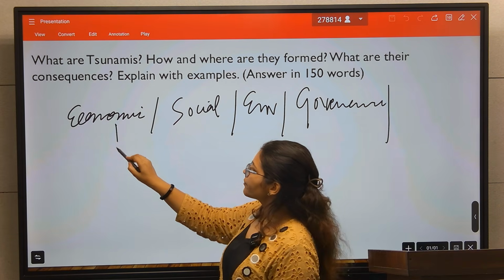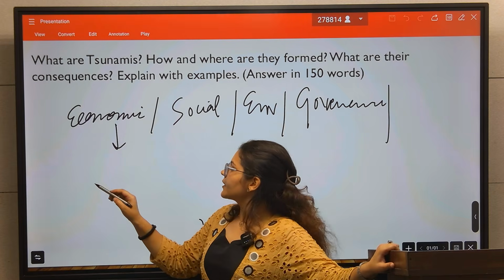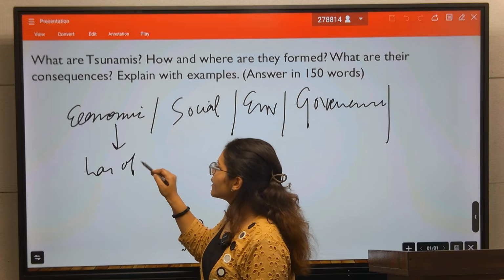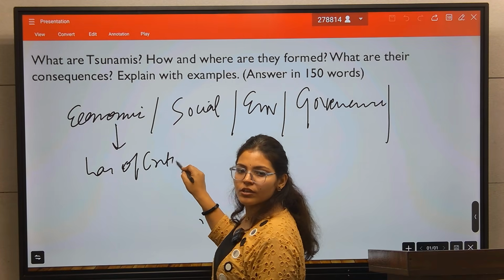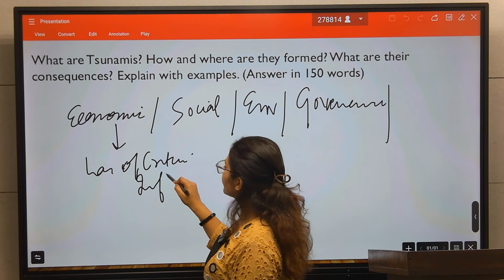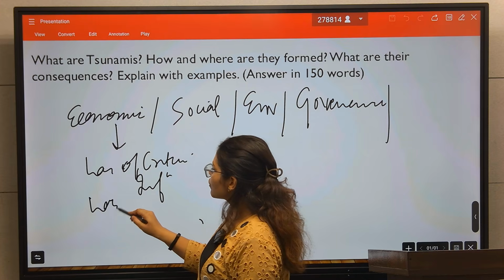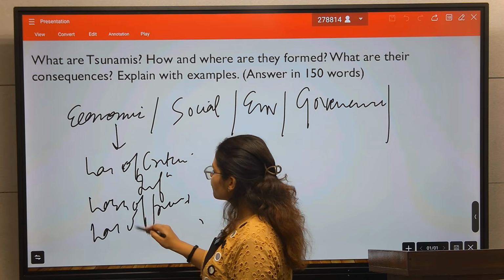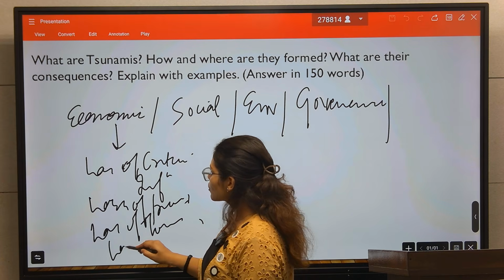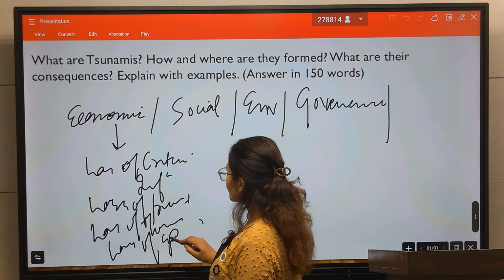For the economic, if there is a tsunami in that area, there is loss of critical infrastructure, loss of property, loss of tourism, loss of fisheries.